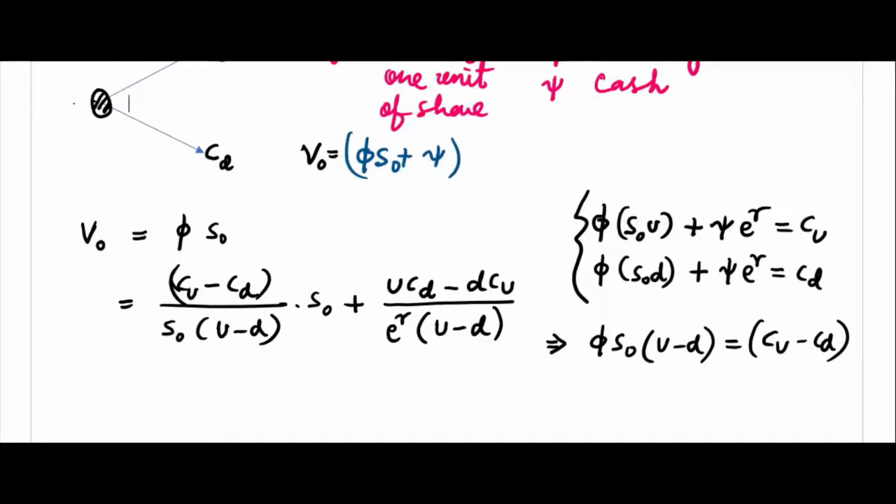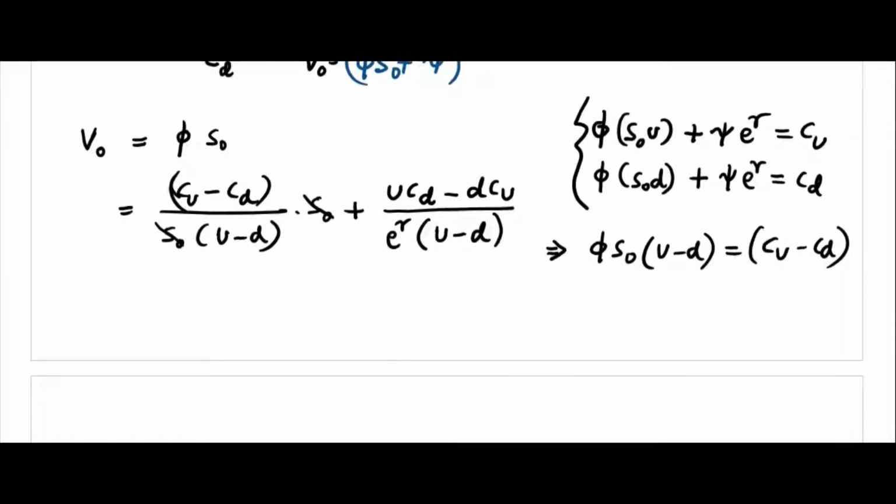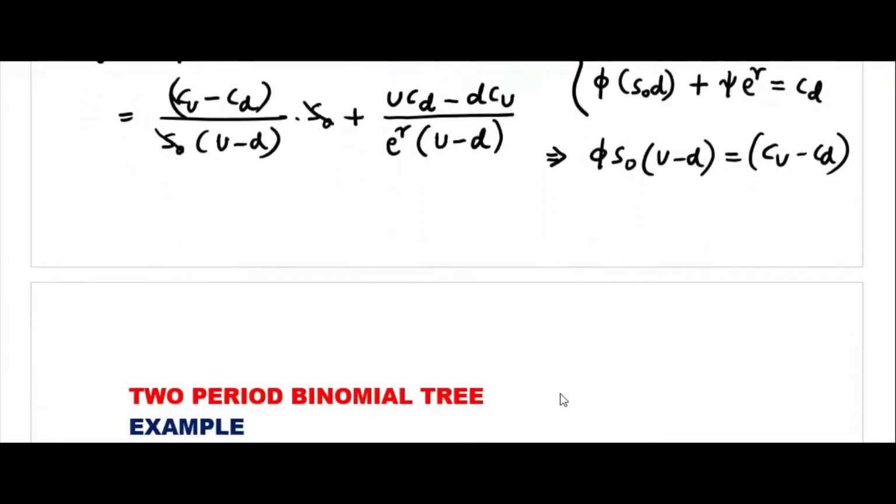This S0 and S0 I can cancel here now. So I can take LCM here. If I take LCM here, then I will have this. V0 is equal to, here I have U minus D, and here